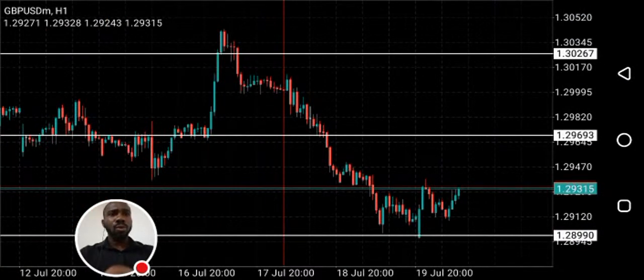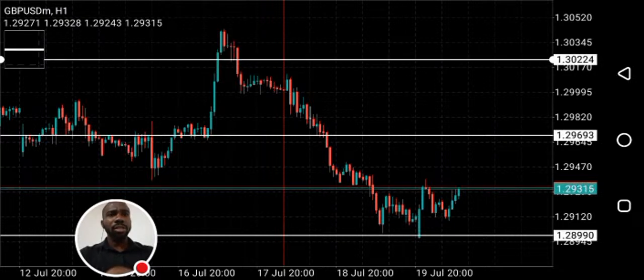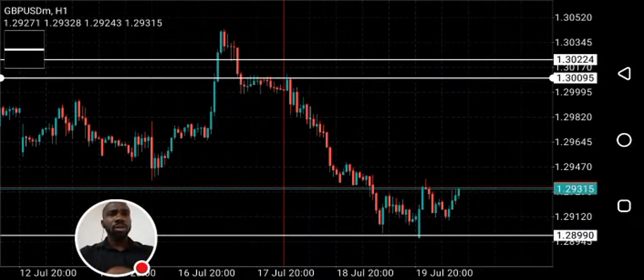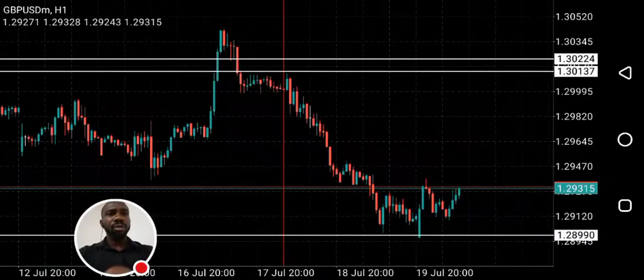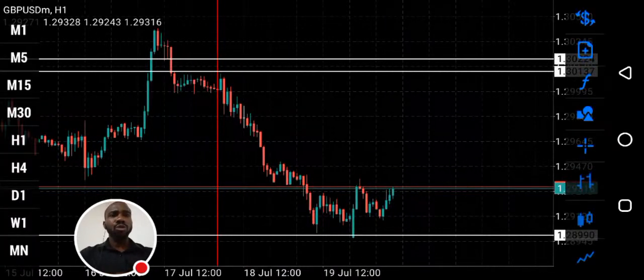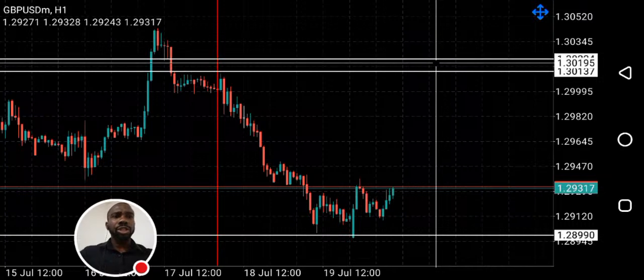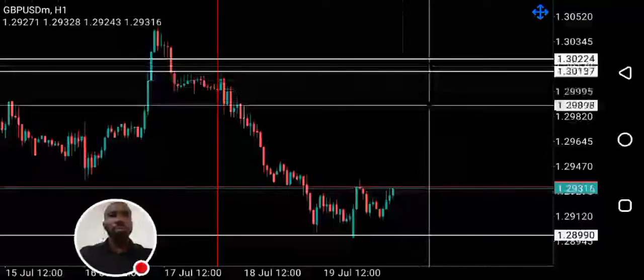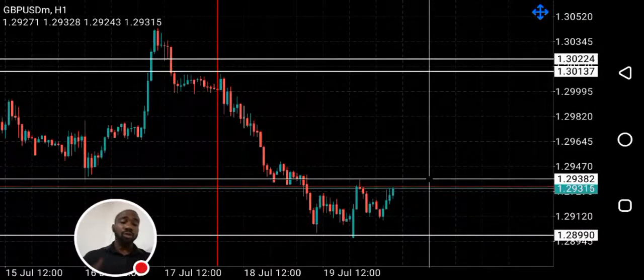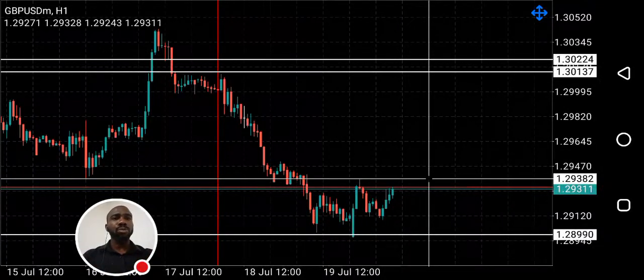On 1 hour, you can see we still have a fair value gap here. Can you see this fair value gap on 1 hour? So this gap has not been filled. So it's likely GU will buy to this level, and is likely going to fill this gap before going bearish. So for today's market, I'm looking for opportunities to buy GU.